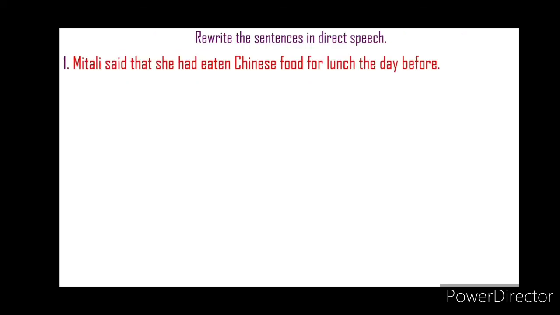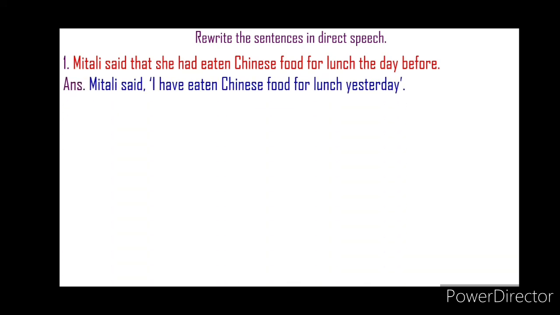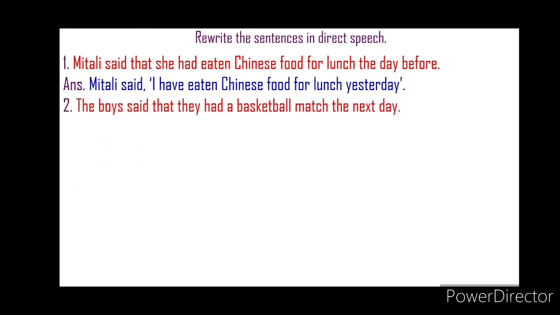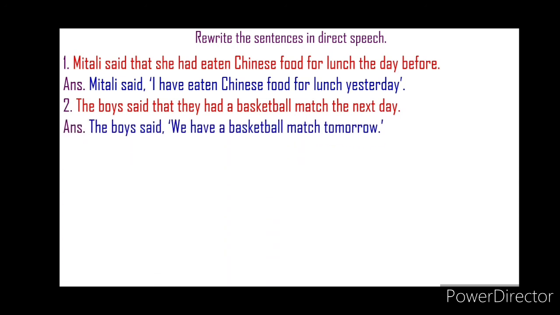Here we have another exercise. Rewrite the sentences in direct speech. First: Mitali said that she had eaten Chinese food for lunch the day before. In direct speech: Mitali said, "I have eaten Chinese food for lunch yesterday." Second: The boys said that they had a basketball match the next day. The boys said, "We have a basketball match tomorrow."